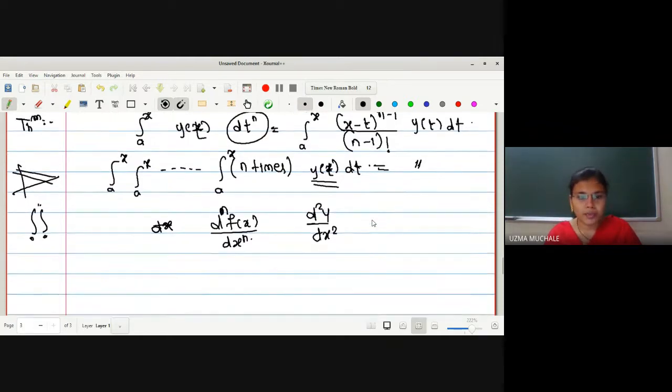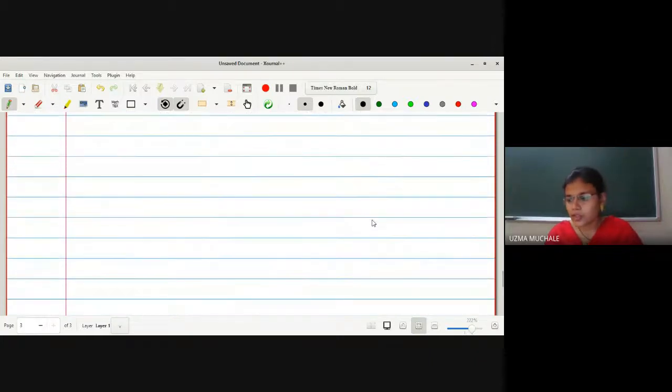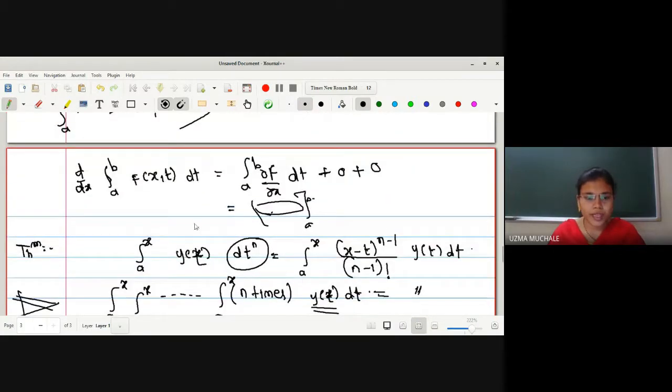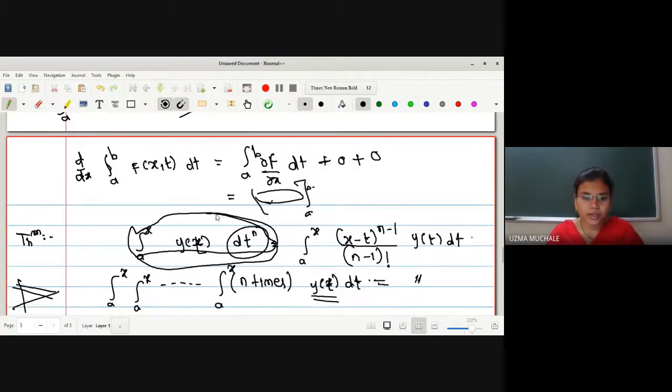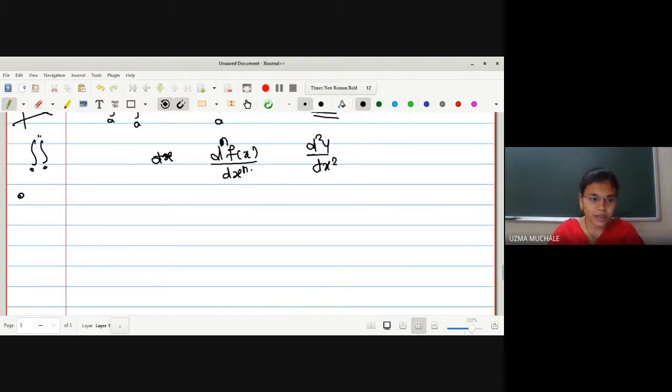Okay, let me start the proof for this. We will assume whatever integration value we have to prove, because we can't do anything here otherwise. Without y of t, you cannot solve the multiple integration. So for proving this theorem, we can simply do some substitution. Then we can prove this is equal to this quantity. So let me have the assumption.